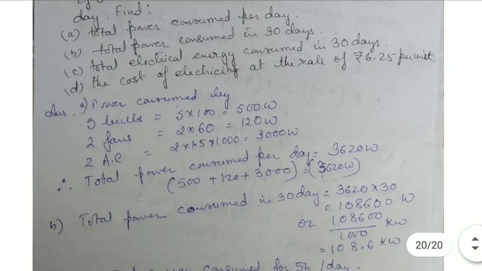So power consumed by 5 bulbs is 5 into 100, that is 500 watt. 2 fans, 2 into 60, that is 120 watt. 2 ACs, 2 into 1.5 into 1000, that becomes 3000 watt. Therefore total power consumed per day is 3620 watt.